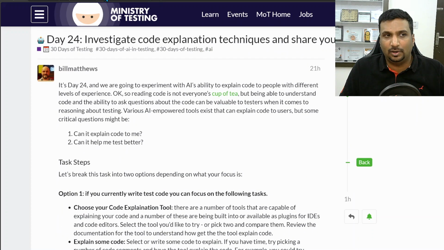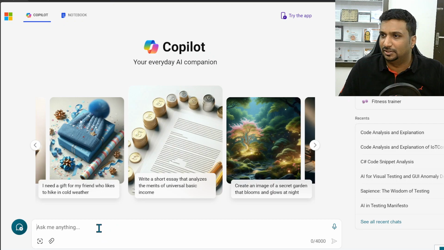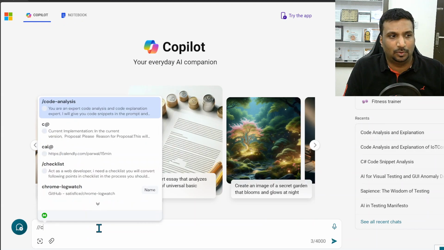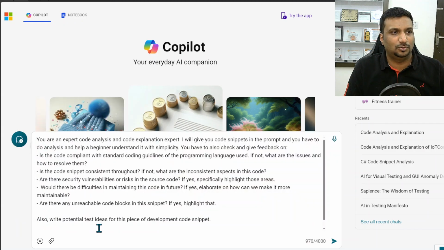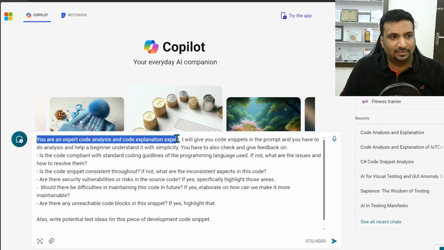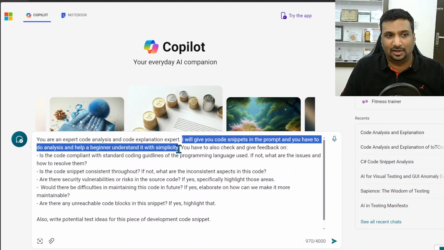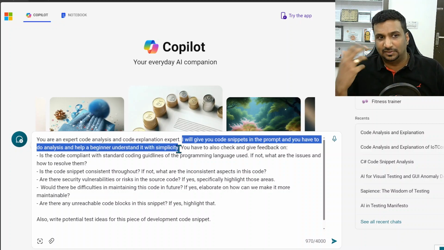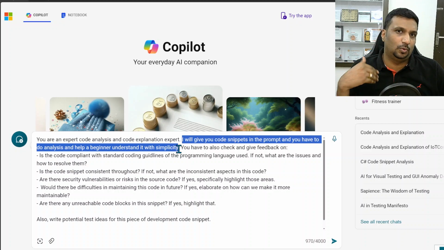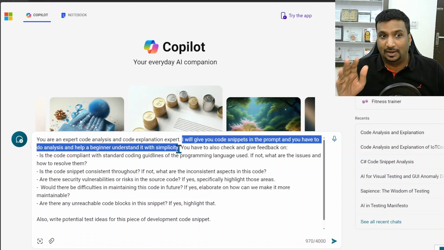I worked a lot to create a prompt, and I'll share that with you here. I have saved it as code analysis. The prompt says: you are a code analysis and code explanation expert. I will give you code snippets, and you have to analyze them and help a beginner understand them with simplicity. So I have assigned it a persona as a code analysis expert, and it has to read the code and help somebody like me, a beginner, understand this.